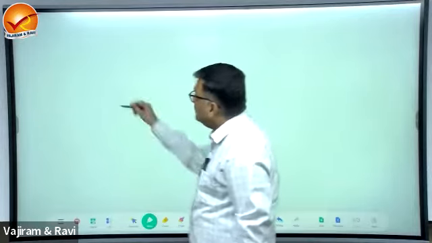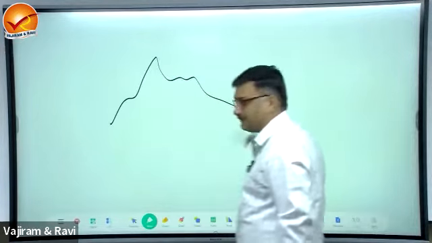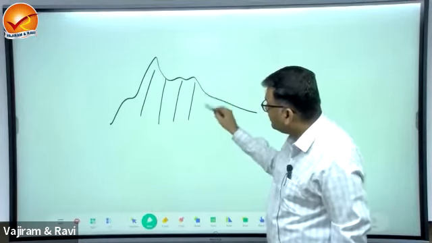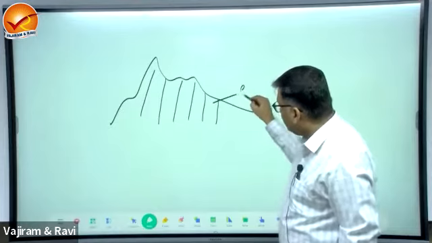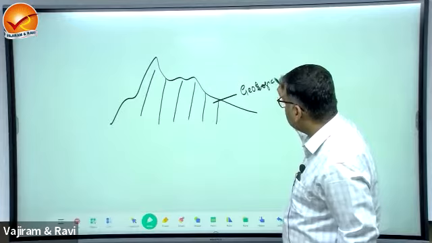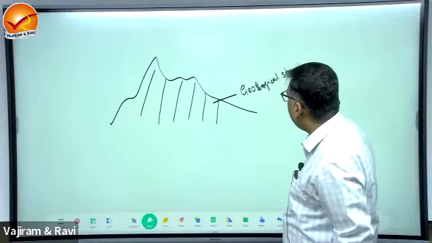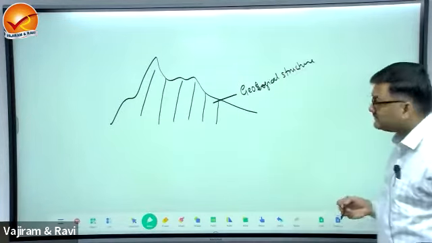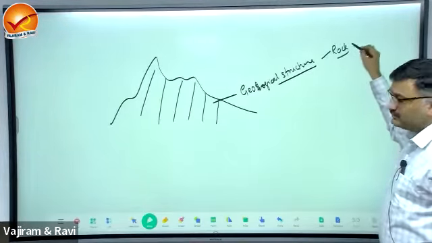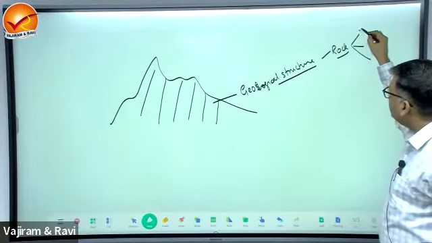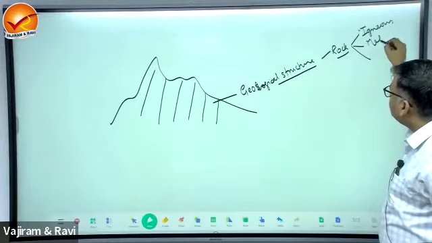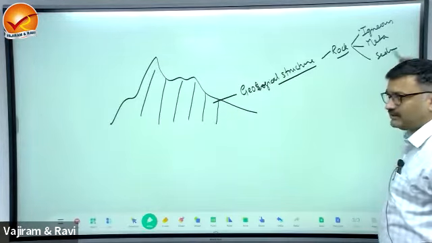Now, suppose this is a landform. Now, what is this landform made up of? It is made up of some rock. This will be known as a geological structure of the landform. Geological structure, geological makeup of the landform means type of rock. Type of rock, we have three basic types. That is, it can be the igneous rock, or metamorphic or sedimentary rocks.